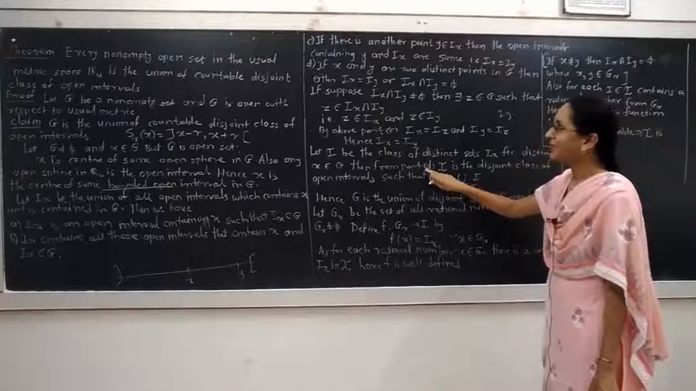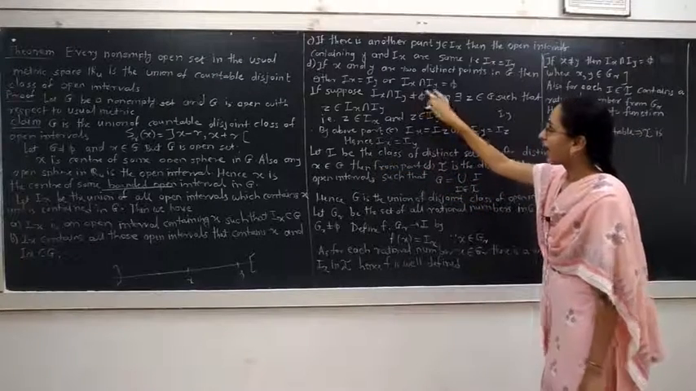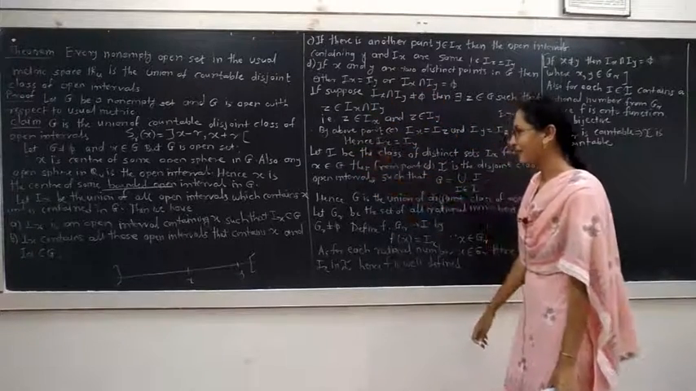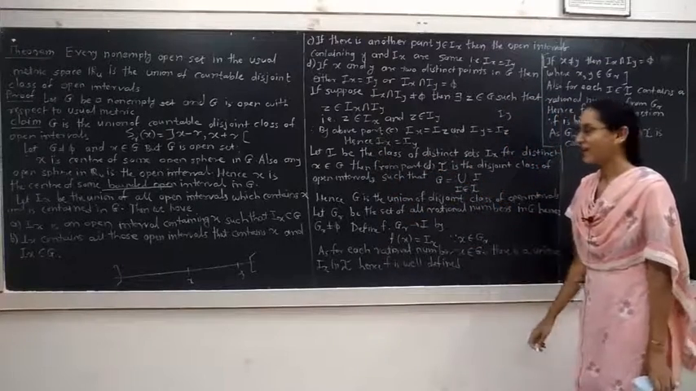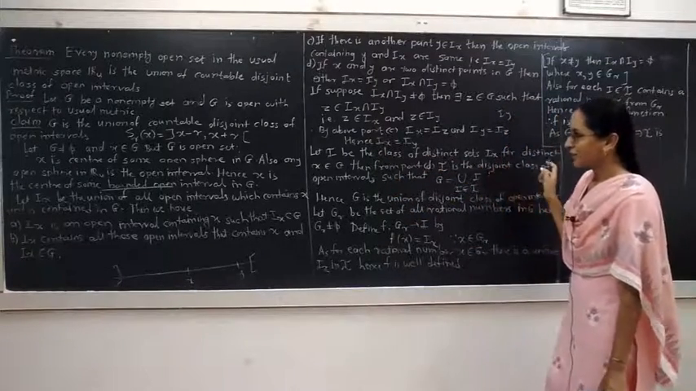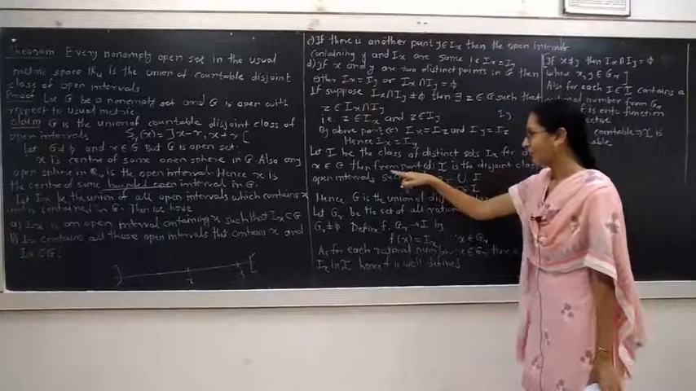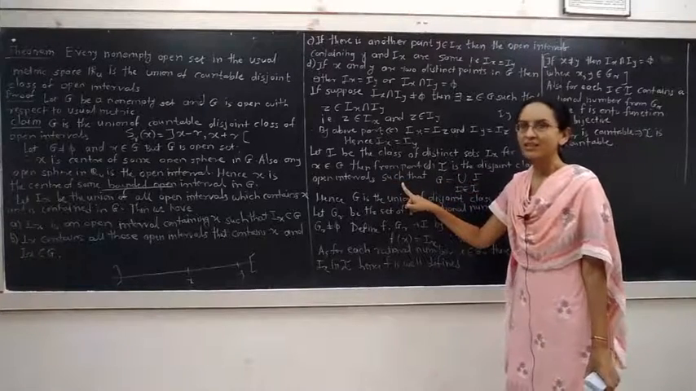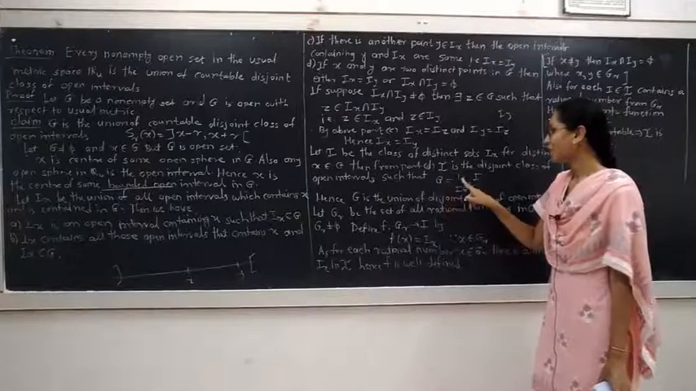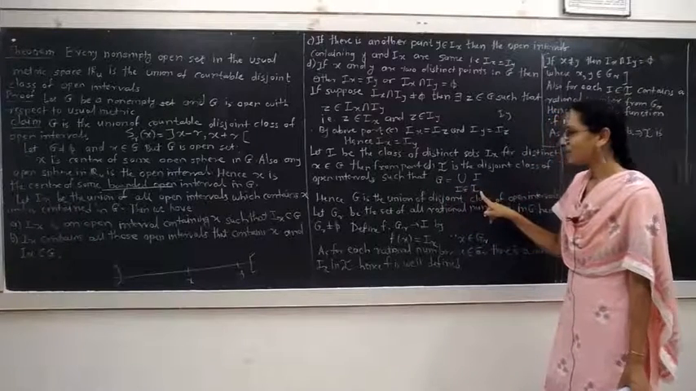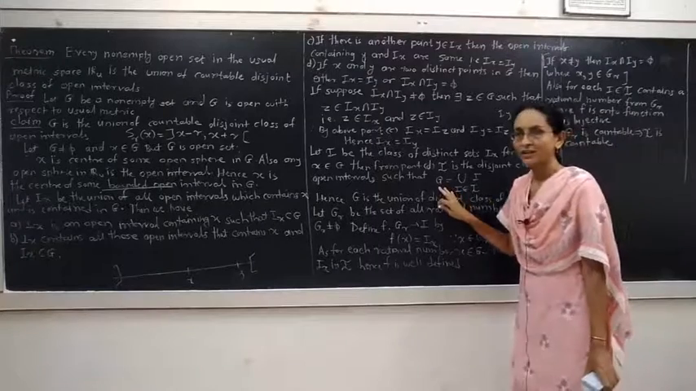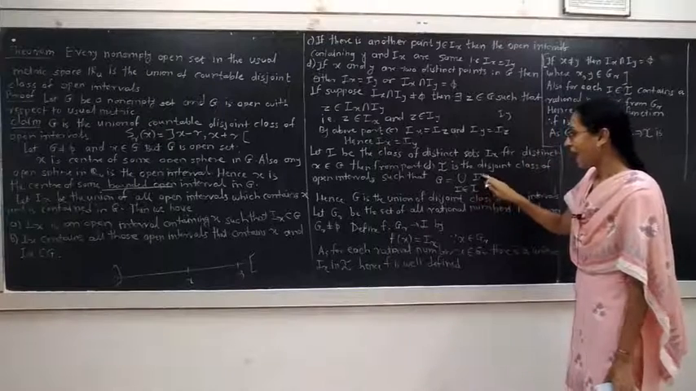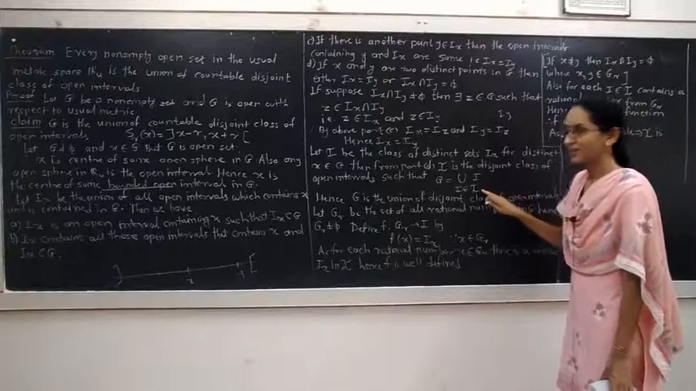Then from part D, either two elements of the set I are disjoint or they are identical, because every element of the set I is formed by the union of open intervals. Then from part D, I is a disjoint class of open intervals such that G is equal to the union of I, where I belongs to this set I. G is formed by the union of all the intervals I belonging to this set I.